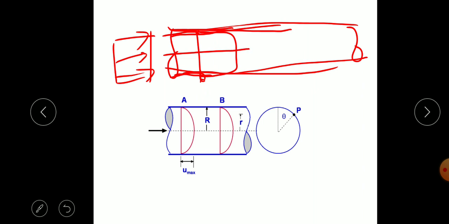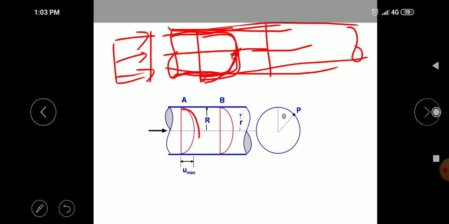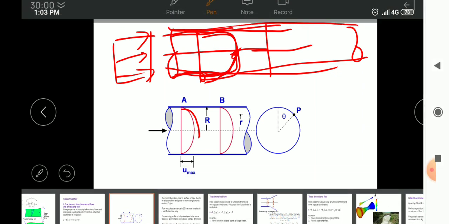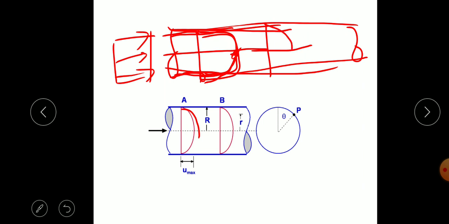At the center there is a higher velocity, the free stream velocity, and velocity goes on increasing from the surface to the center. So this is the velocity profile. This will continue for some length of the pipe. After some length, the velocity is maximum at the center, and this becomes the velocity profile.